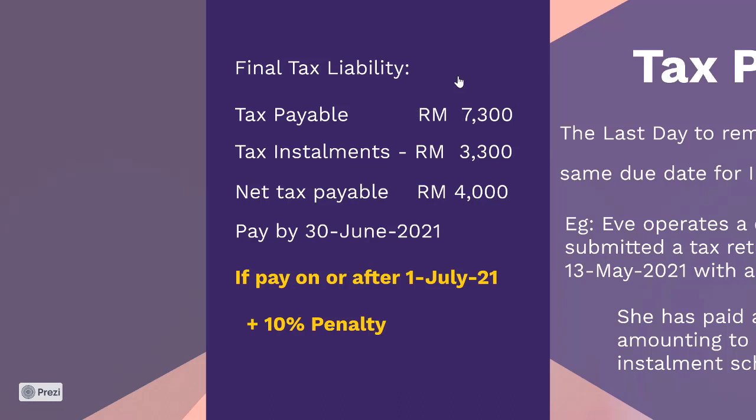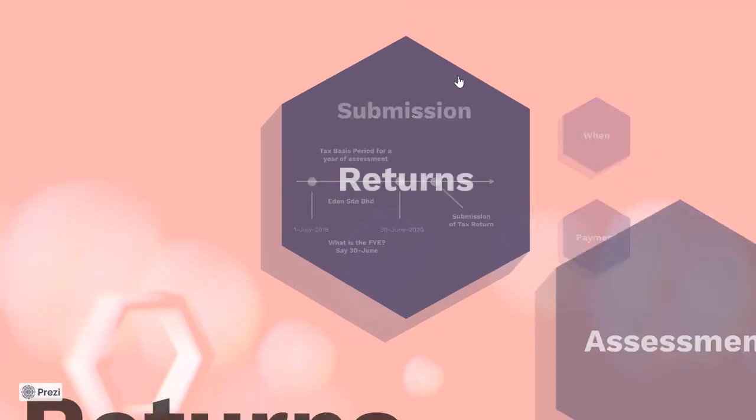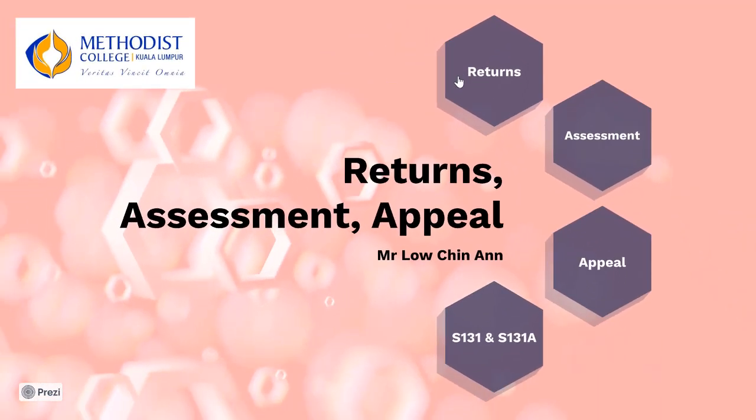Now, assuming you have not settled this amount, what is the most likely thing that the Inland Revenue will do to Eve, the taxpayer? First, the government will blacklist her from leaving the country. And then the government will take civil action, which means they will sue her, like a creditor suing a person who failed to pay their taxes or to pay their debt. All right? Okay, so that's the first part to do with returns.